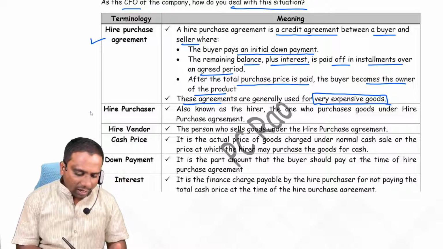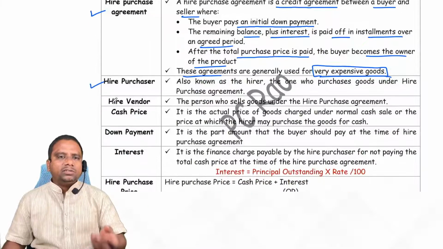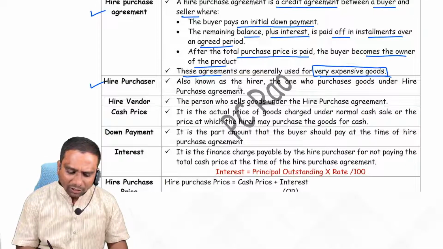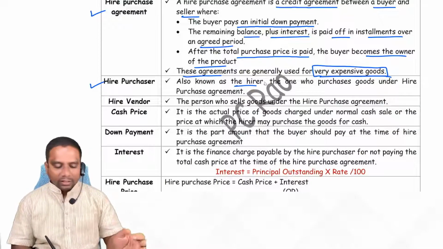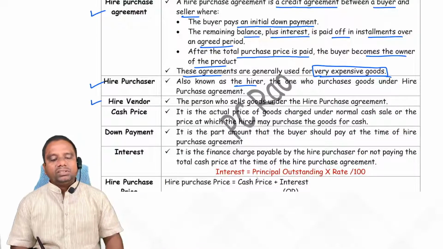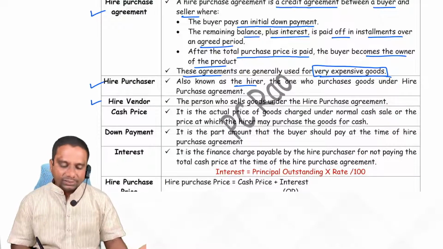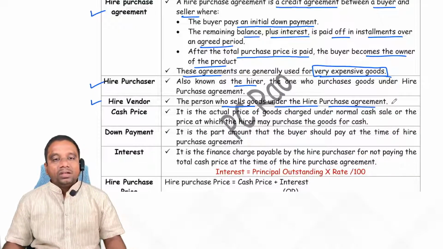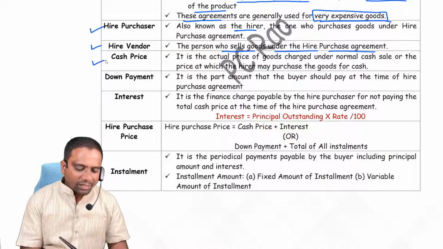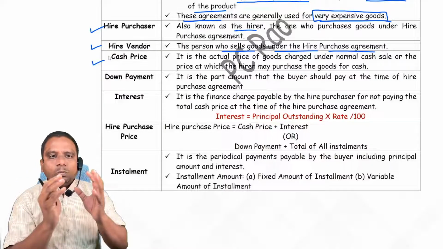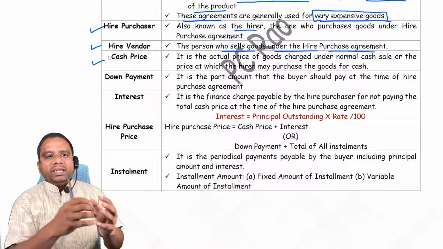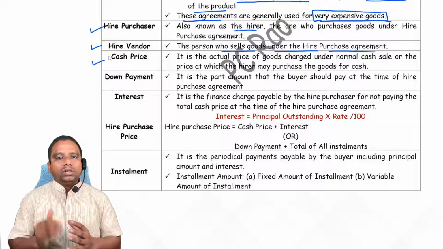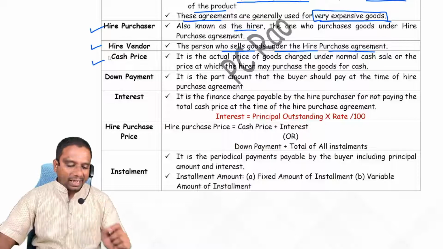Clear? Hire purchaser is a person who purchased the asset on hire purchase basis. He is also called hirer. Next, hire vendor. He is a person who sells goods on hire purchase, under a hire purchase agreement. Next one, cash price. Cash price means what? You buy the asset by paying cash. Suppose you are ready to pay cash for the asset, then what is the price of it? It is called cash price.